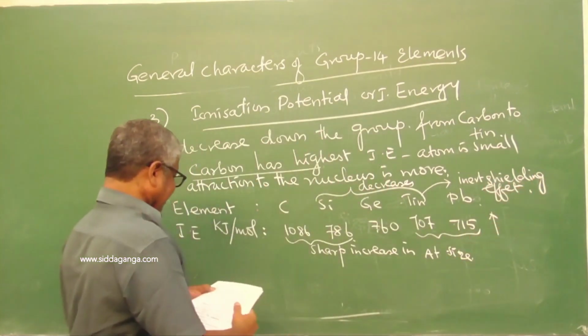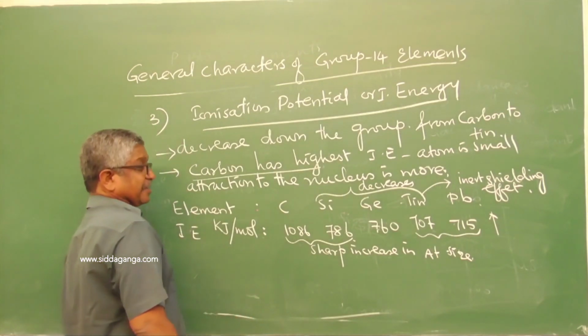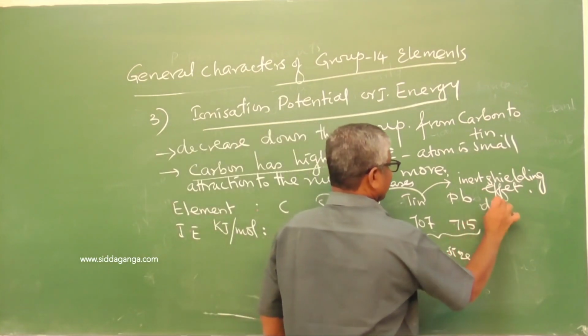So that's the inert shielding effect of d orbital.